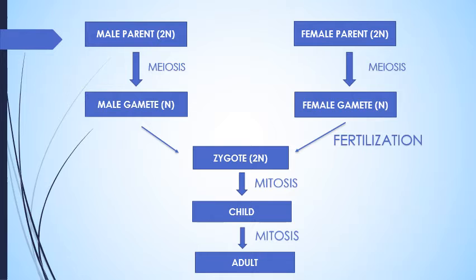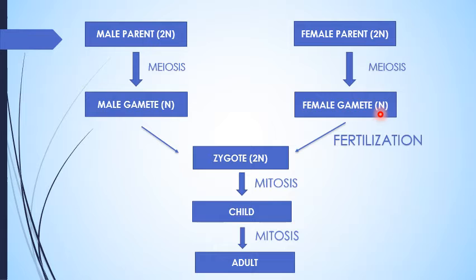Now, with this flowchart we will again discuss sexual reproduction. It shows the biparental, that is male and female parent, and this 2n indicates the diploid parent. They undergo the formation of the gamete, that is n, by the process of meiosis, meaning reductional division, and that reductional division gives half the number of chromosomes in the gamete.